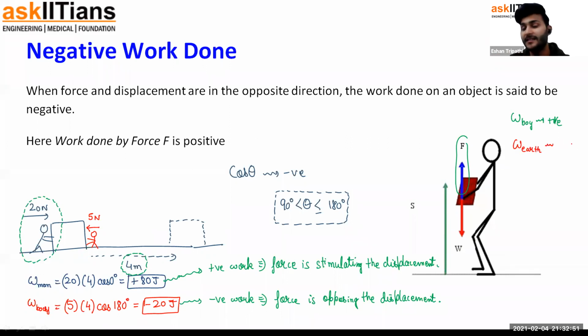So work done by the earth in this case is negative. Earth is doing negative work. Earth did not want this body to move up. The earth was trying to oppose it. So earth did negative work. Boy did positive work because he was trying to lift. So that's the difference between positive and negative work. I hope that's clear.